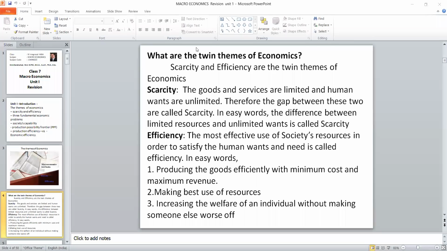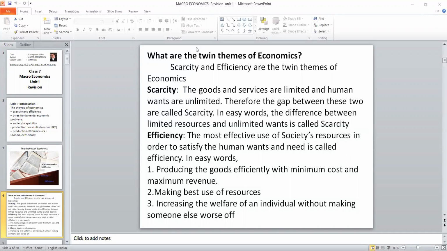How can we define efficiency? There are different ways to define it. In our class, I'm giving the simplest definition in 3 different ways. One is producing the goods efficiently with minimum cost and maximum revenue. Any business firm wants to earn more profit, in the same way they will minimize the cost. Then the other way: how we can make the best use of the resources. This is called efficiency. The final one is how we can increase the welfare of an individual without making someone else worse off. That is called efficiency.